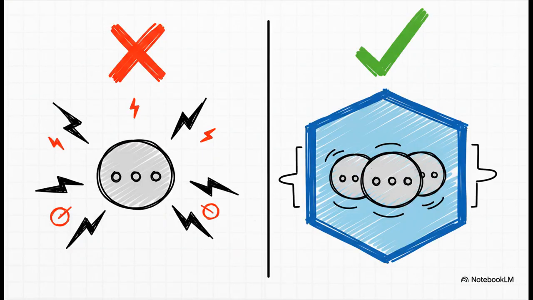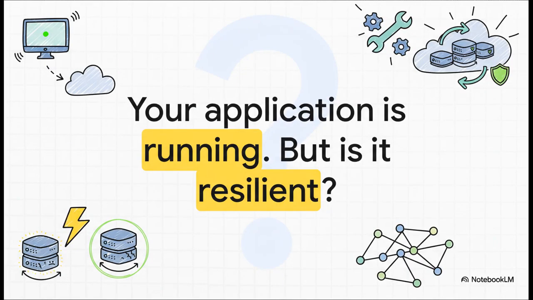Look, if there's one single, most important rule to take away from all this, it's this. You never, ever deploy a naked pod in production. You always wrap it in a deployment. That is the fundamental difference between a fragile app that will fall over and one that is resilient, available, and can actually heal itself. And that brings us to the end of our journey today.